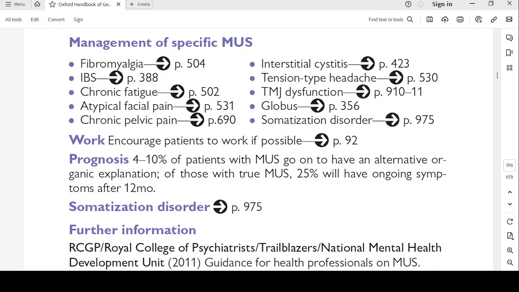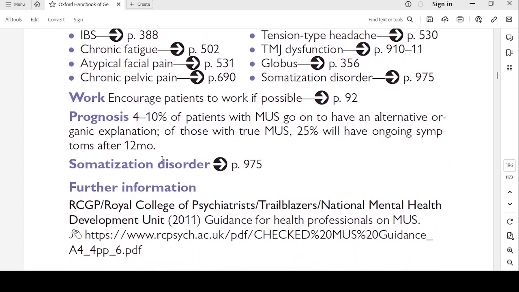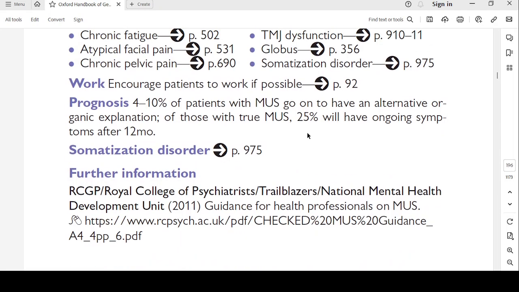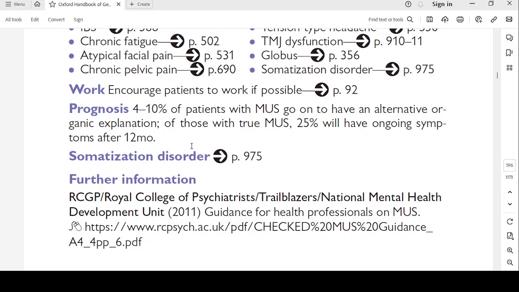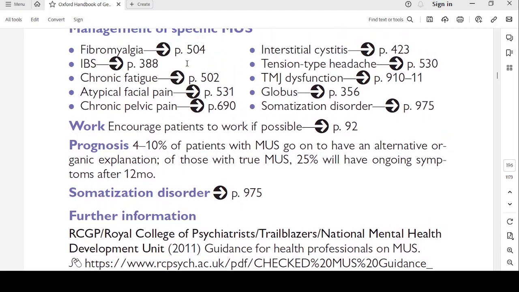Work. Encourage patients to work if possible. Prognosis. 4 to 10% of patients with MUS go on to have an alternative or organic explanation. Of those with true MUS, 25% have ongoing symptoms after 12 months. So the patient is going to come to you again and again because it doesn't resolve completely in many of the patients, even after 1 year. Somatization disorder. The page numbers here are the pages where the description of this condition is given, and we will read it once we are on that page number.